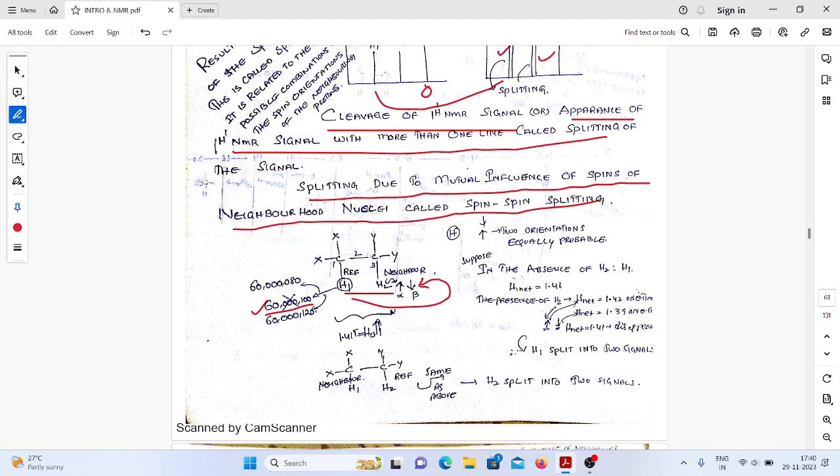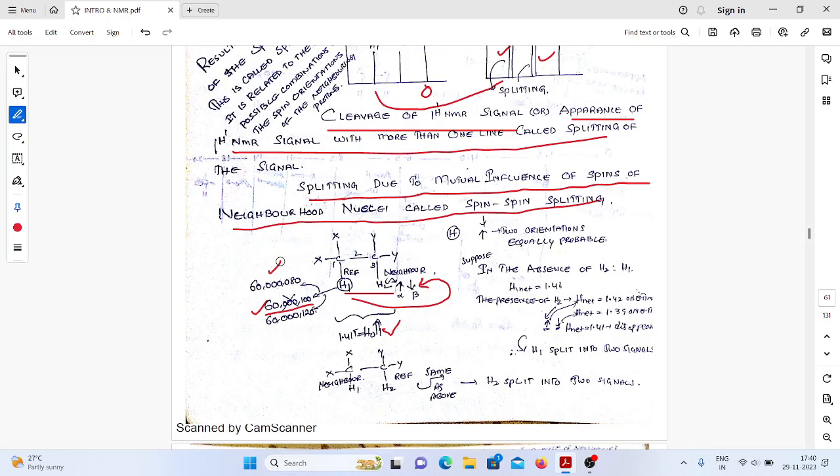See this: upward spin means what? It is parallel to the direction of the external magnetic field. So the total field is going to be an addition, and addition means precessional frequency increases, thereby the chemical shift value increases. Downward spin means it is opposing the external magnetic field, cancelling its strength. That's why the net field at H1 will be less, and a lesser net field means the precessional frequency decreases.